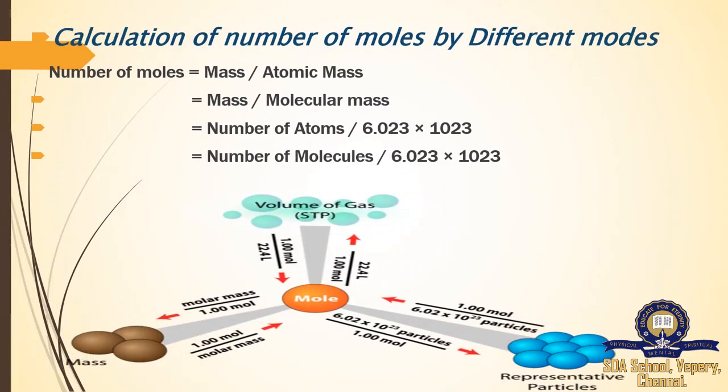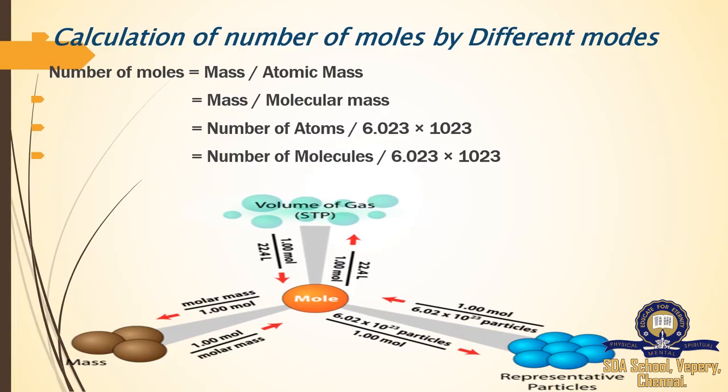Calculation of number of moles by different modes. Here we have different types of matter: solids, liquids and gases. For the three types of matter, how are you going to calculate the number of moles? Number of moles equals mass by atomic mass, so the total mass of the element by atomic mass of the element present.